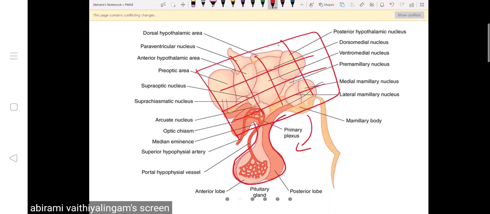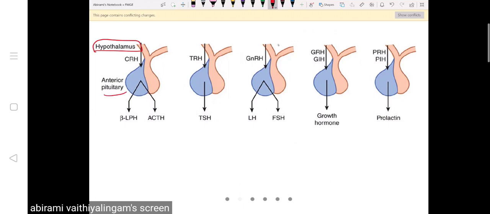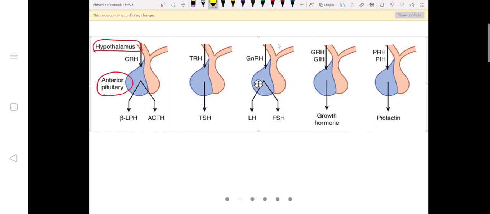Hypothalamus controls the anterior pituitary through releasing hormones. What is a releasing hormone? For every hormone released from the anterior pituitary, you have its releasing hormone released from the hypothalamus. For example, ACTH, adrenocorticotrophic hormone, is released from the anterior pituitary; its releasing hormone, corticotrophin releasing hormone, will be released from the hypothalamus.